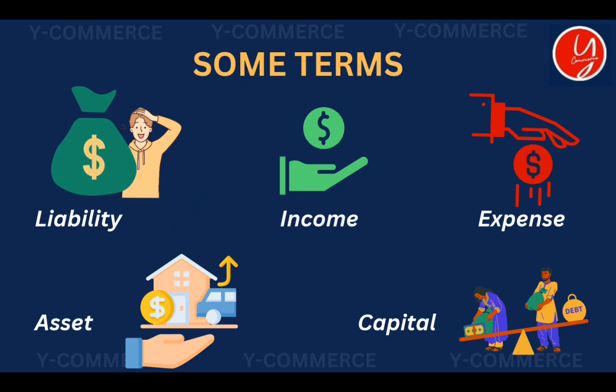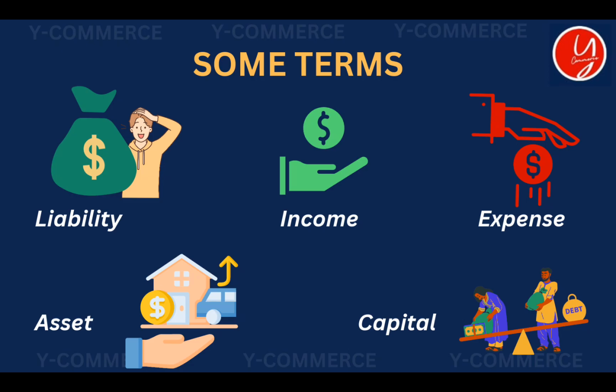And we have income. What do we mean by income? Income means any amount that the business receives through its performance. So the business performs a certain kind of activity, let it be sales, let it be providing service, let it be standing in between two businesses, whatever it may be. The income refers to the money earned through the main purpose of the business. Now, what are expenses? Expense simply means the money spent to earn income. Every business has to spend a lot of money to earn income. All that money spent together is called the expense of the business.